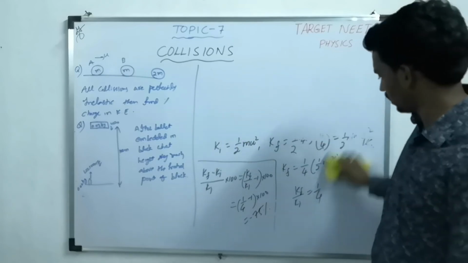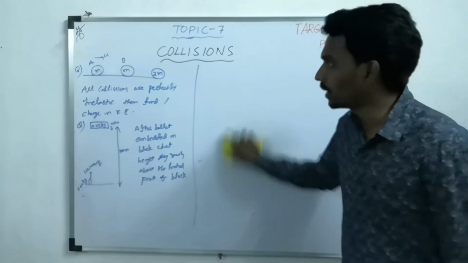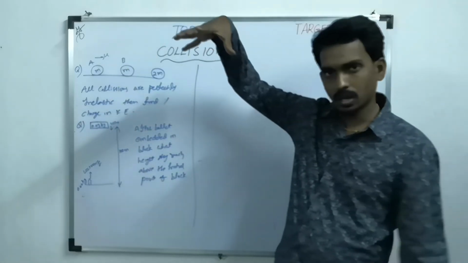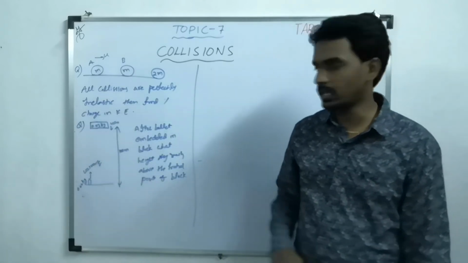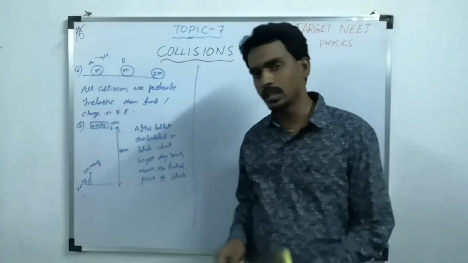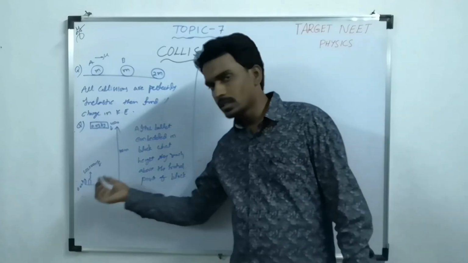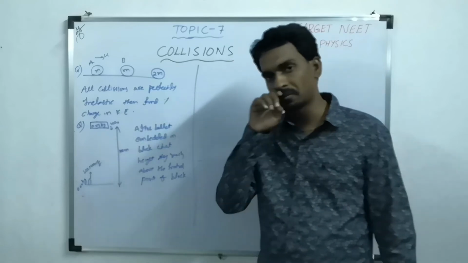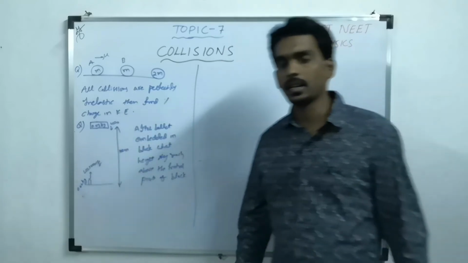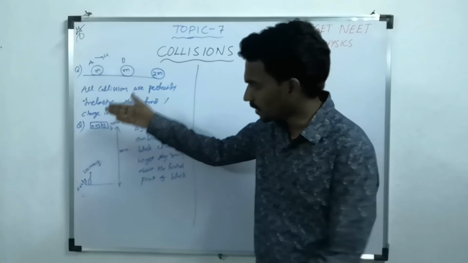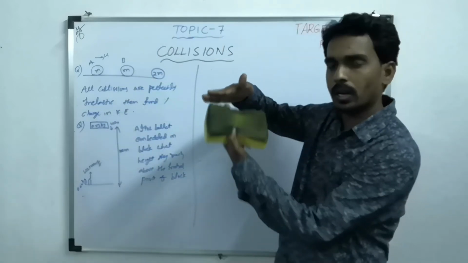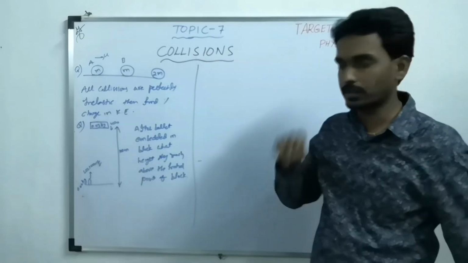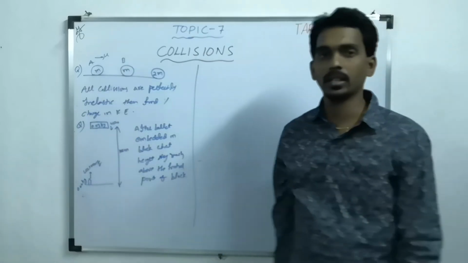It is a bit difficult, I think, compared to the first one. Understand the question first. A block having some mass, 0.03 kg, is dropped from a certain height. What is the height? 100 meter. And at the same time, simultaneously, one bullet is fired from the ground upward along the same line with a speed of 100 meter per second. Then at one moment the bullet will hit the block and get embedded. After getting embedded, to what maximum height will it reach? That is above the initial point they are asking.